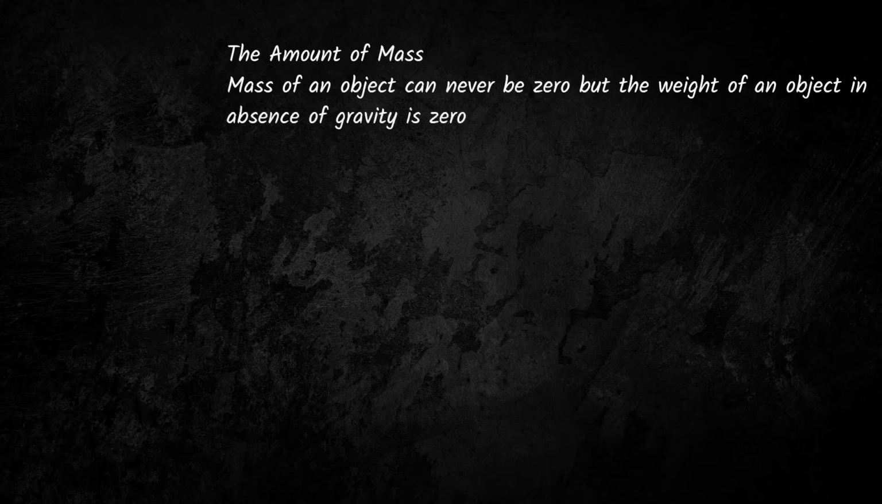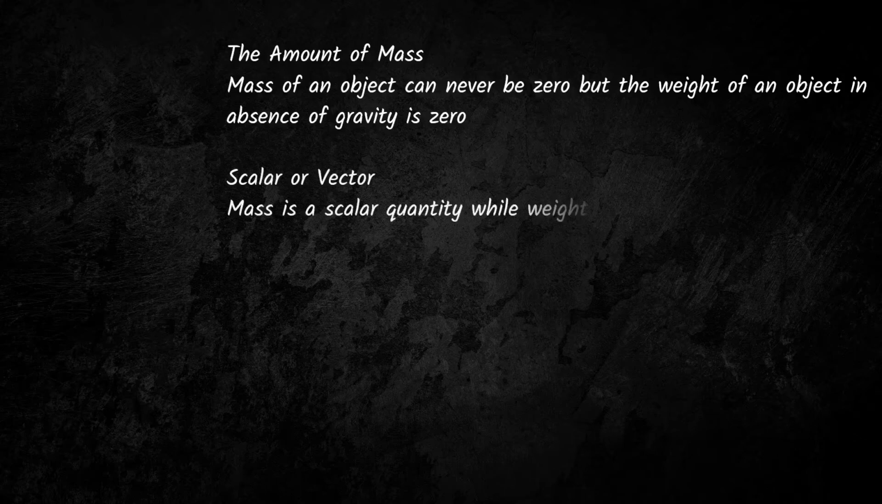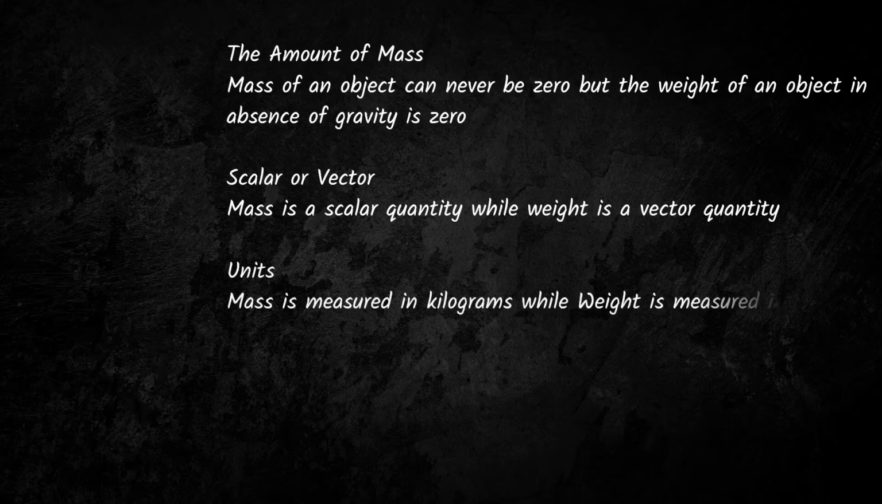Some more differences between mass and weight are: the mass of an object can never be zero, but the weight of an object in absence of gravity is 0 newtons. Mass is a scalar quantity, while weight is a vector quantity. Mass is measured in kilograms, while weight is measured in newtons.